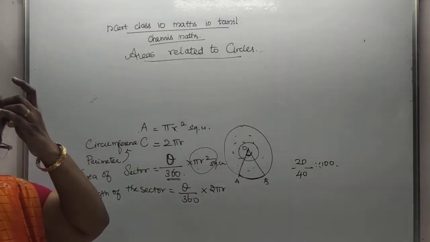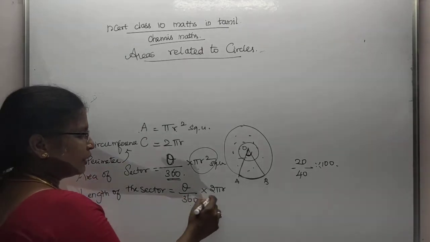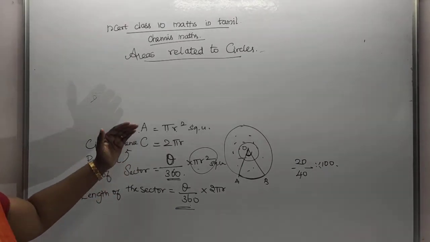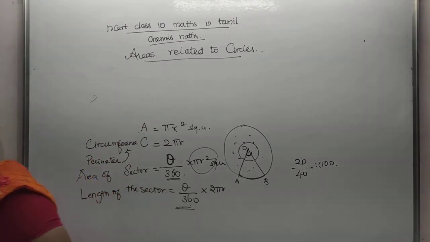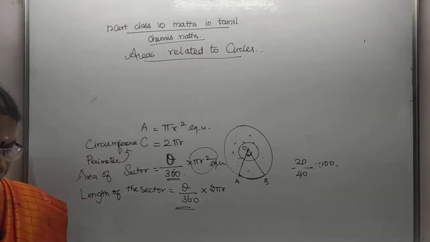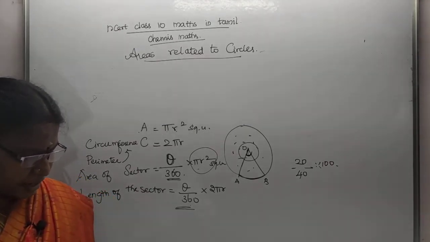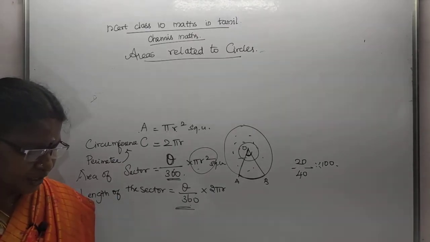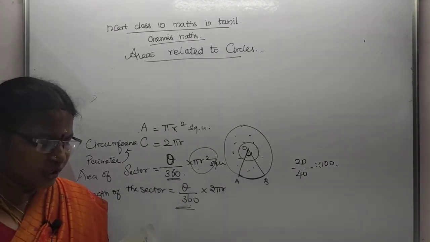Understood? Length of the sector. இப்போ இதில் வச்சு நம்ம நிறைய கணக்குகள் போடலாம். இனி if any other formula is left out, I will give you in the middle. Okay dear? உனக்கு செக்டரில் இதுக்கு மேலே ஃபார்முலாஸ் வராதுன்னு நினைக்கிறேன். I will teach you each and everything.